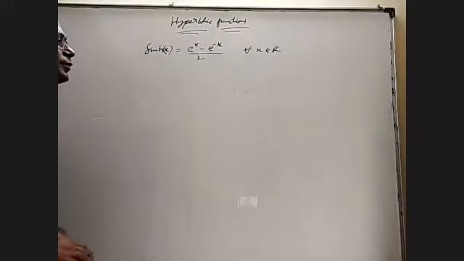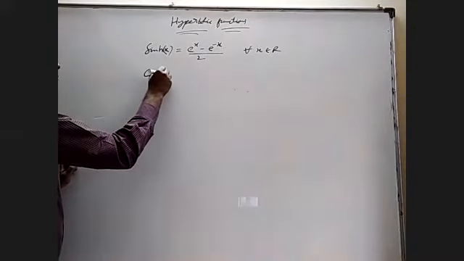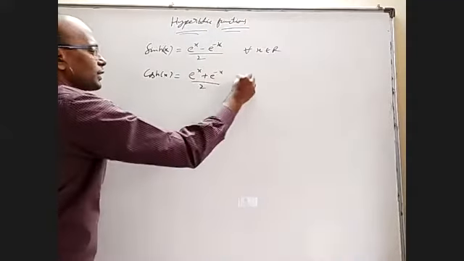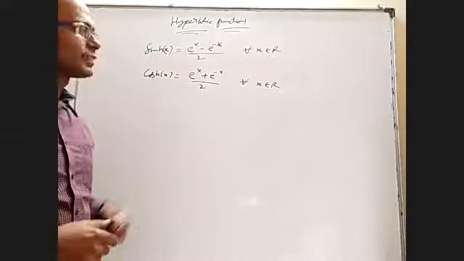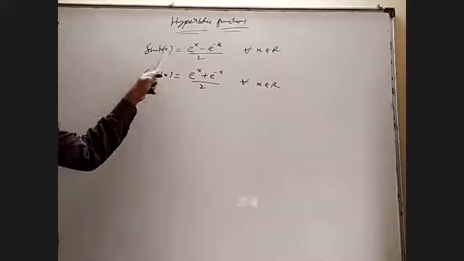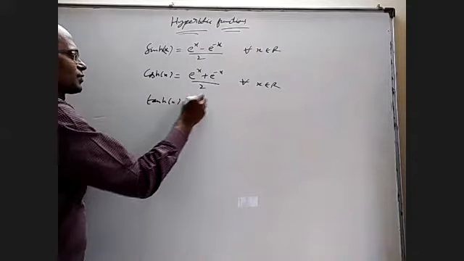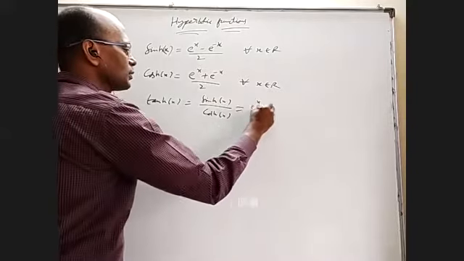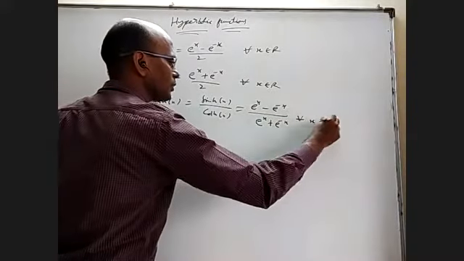Finish, sir? No, there are some more things later. Cos h of x they defined as e power x plus e power minus x by 2, again for all x belongs to R. Don't think there is a triangle. This is opposite side, this is hypotenuse, no, all that. There's no triangle here. This is the definition of sin h of x. This is the definition of cos h of x. And tan h of x is defined as sin h of x by cos h of x, which is e power x minus e power minus x by e power x plus e power minus x for all x belongs to R.